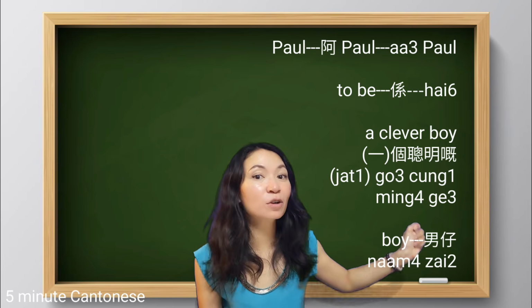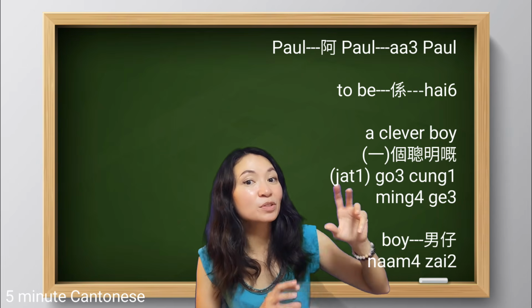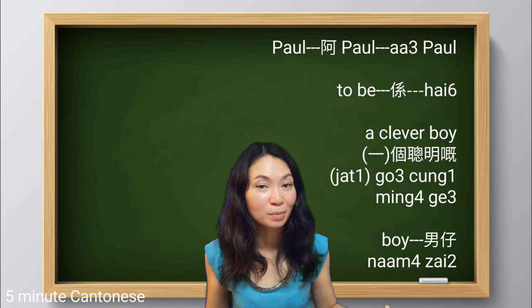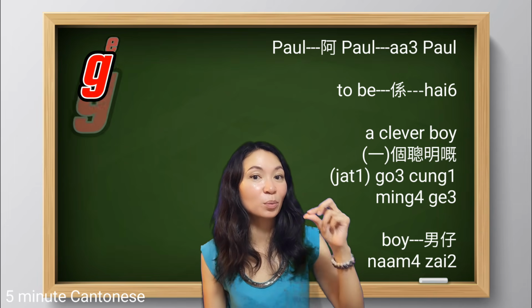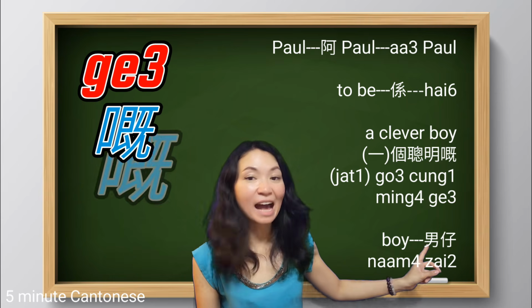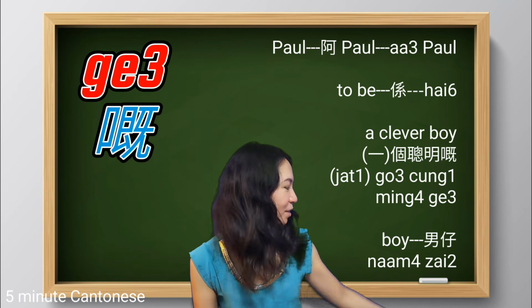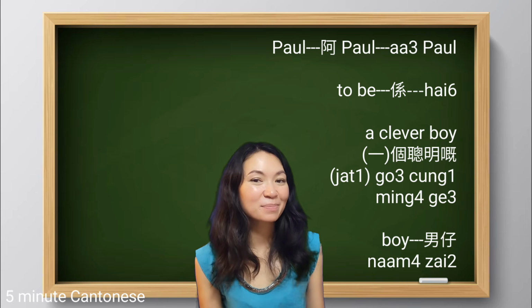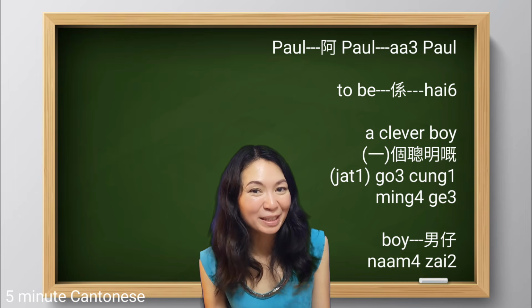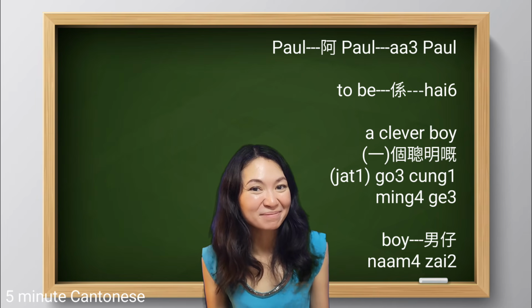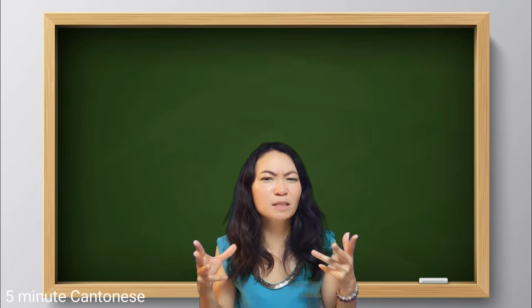Okay, clever boy. In Cantonese, when you put the adjective in front of the noun, if it's not a specific term, we need to add the word 嘅 after the adjective. 聰明嘅男仔. 阿婆係一個聰明嘅男仔, or 阿婆係個聰明嘅男仔. Okay, what does it mean by specific term?